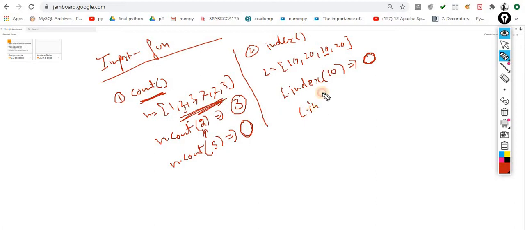Let's suppose L.index(20). What index will I get? I will get index 1. So with the help of this index method, you will get the index.